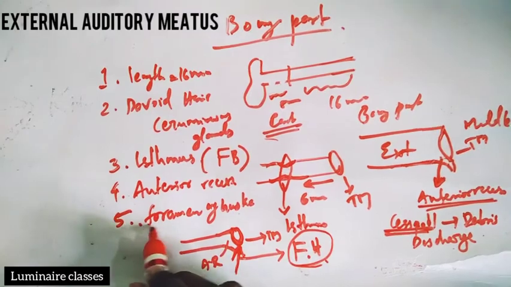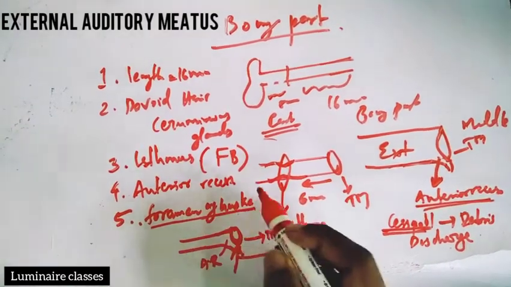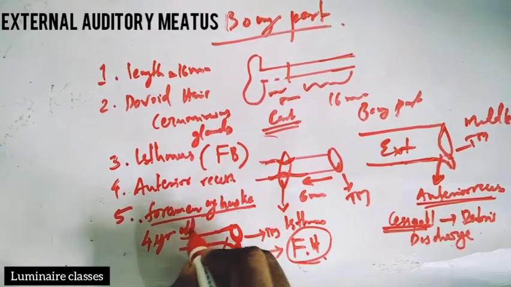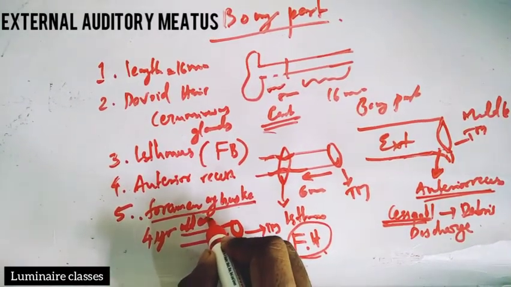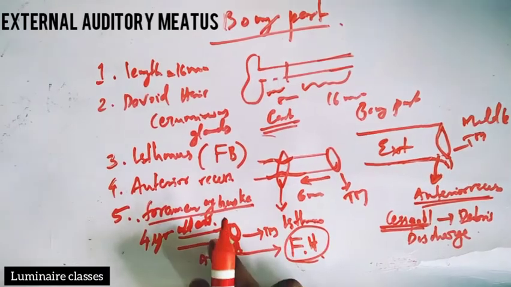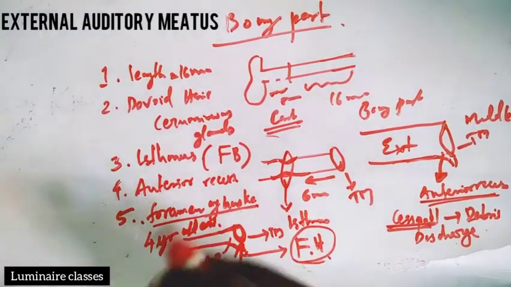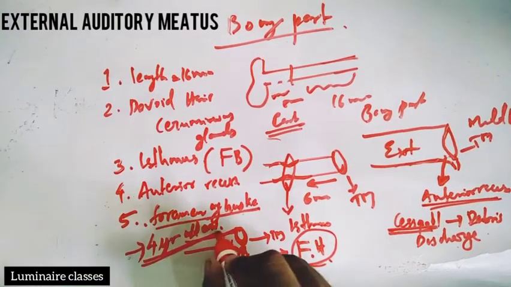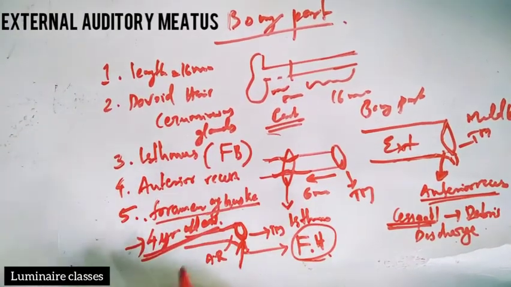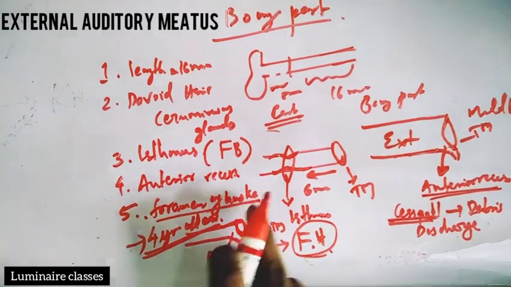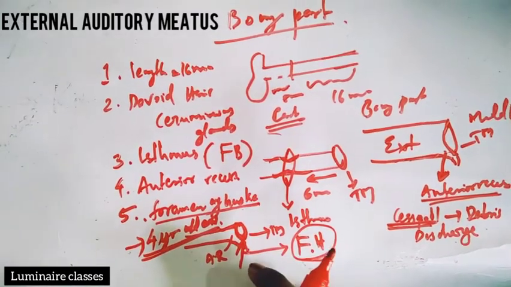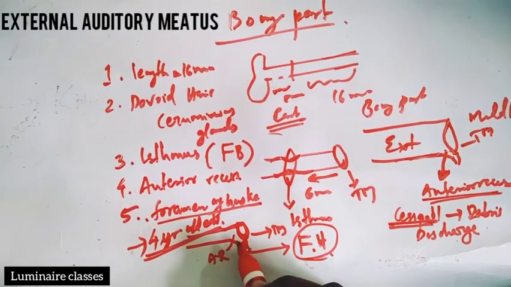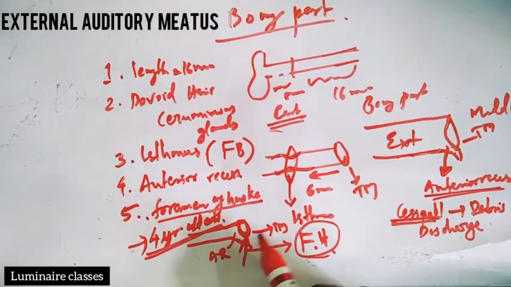Another point about the foramen of Huschke is that it closes at about 4 years of age. Beyond 4 years old it closes, and the deficiency may be seen up to 4 years old children. Foramen of Huschke, location: anteroinferior part of the meatus or tympanic membrane, just below the anterior recess.